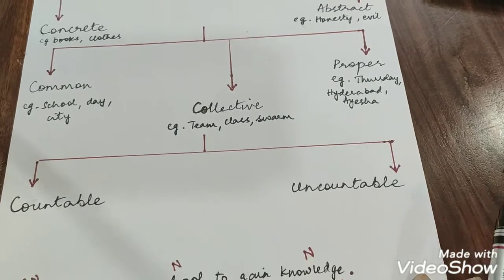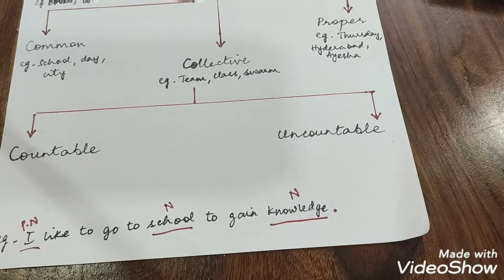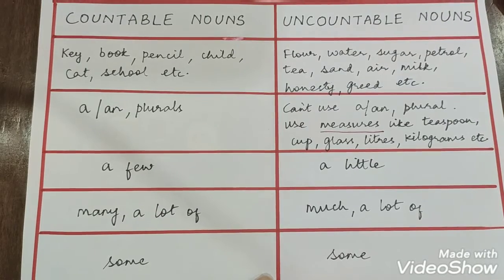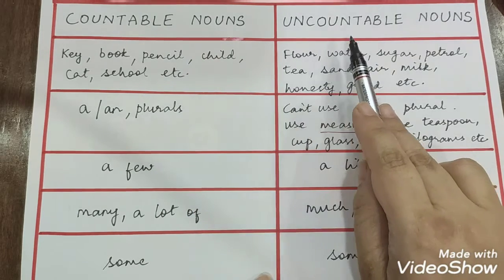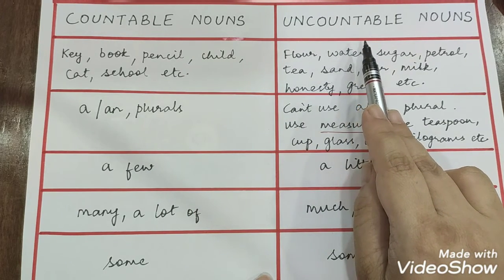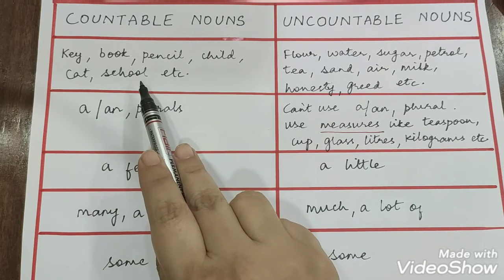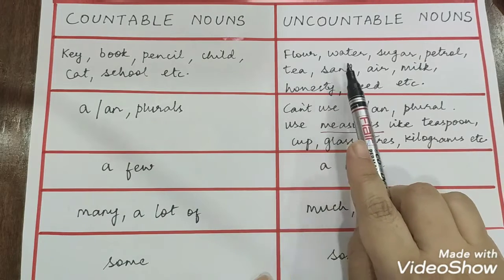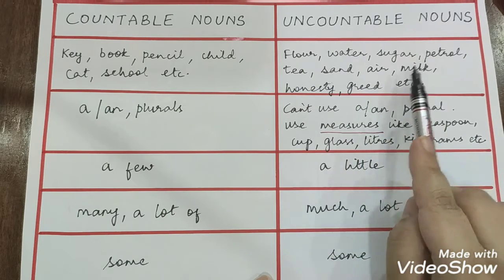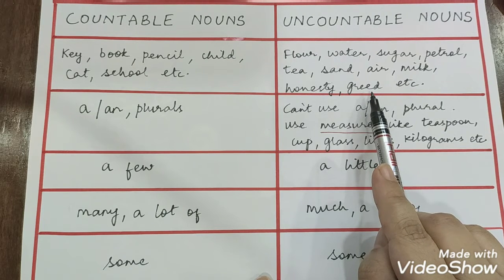Then the next type that we are going to deal with is countable and uncountable nouns. So, a countable noun is a noun that can be counted, and uncountable nouns cannot be counted. For example, key, book, pencil, child, cat, school, etc. They can be counted, so they are countable. Whereas flour, water, sugar, petrol and things like honesty, greed, they cannot be counted, hence they are uncountable nouns.